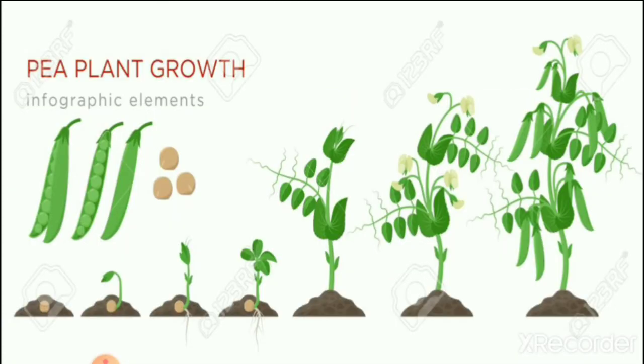Here is the growth of the pea plant. So again, we eat both types of peas, dry peas and green peas. So you can see here the growth of the plant. When it becomes dry we can also eat it. How we eat it in our food, we learn in this lecture.